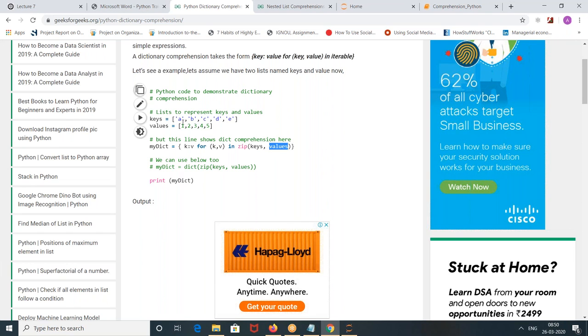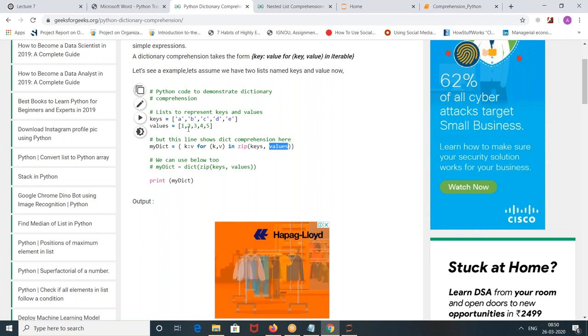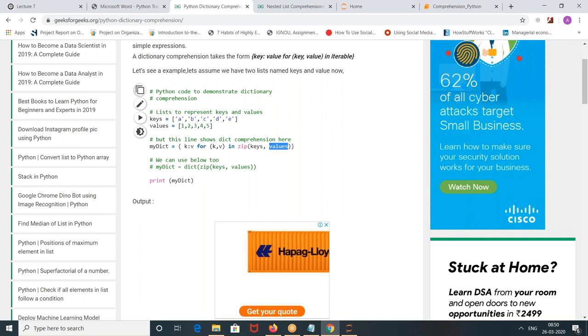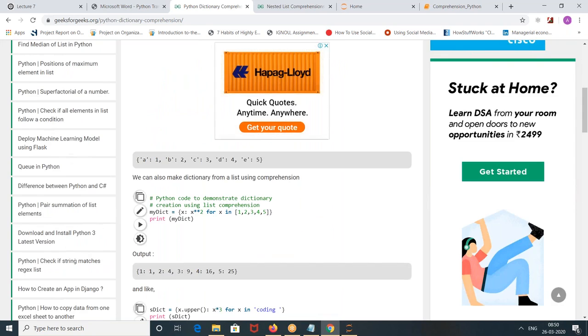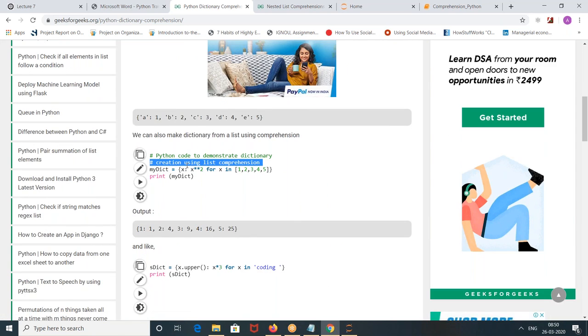Then my element representation would be 1 is A, 2 is B, 3 is C, 4 is D, 5 is E. Now in this example, A is 1, B is 2, C is 3. This is the normal way of representing a dictionary. But now you want to use a dictionary comprehension. How will you do it?